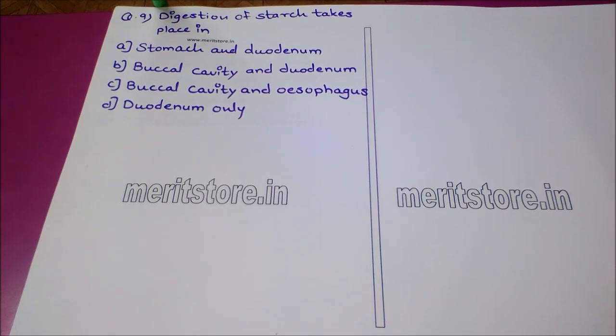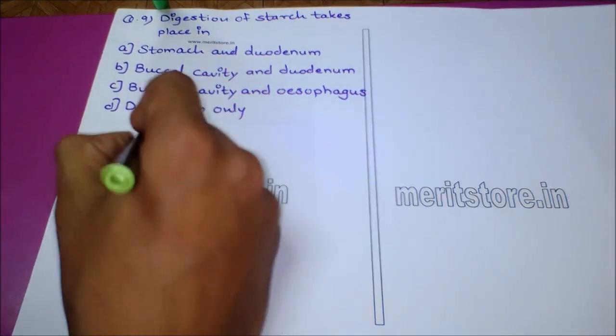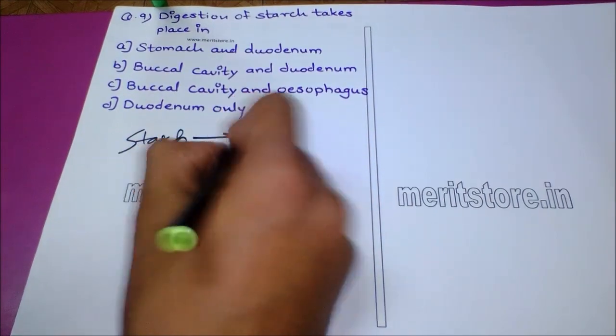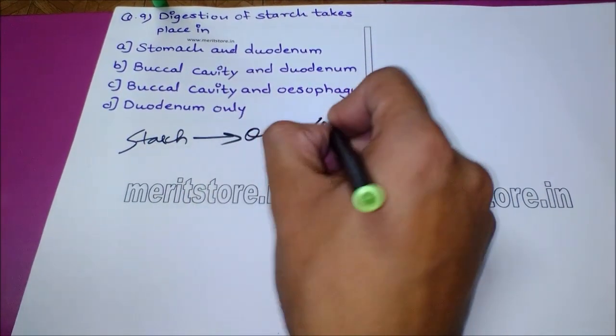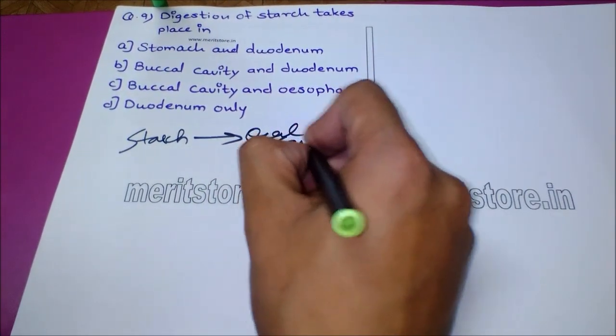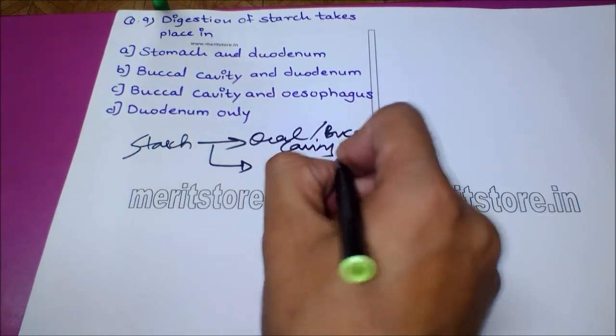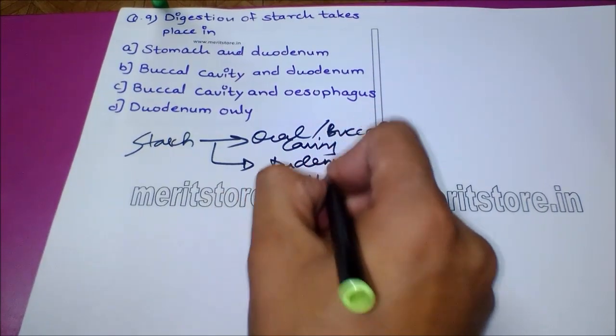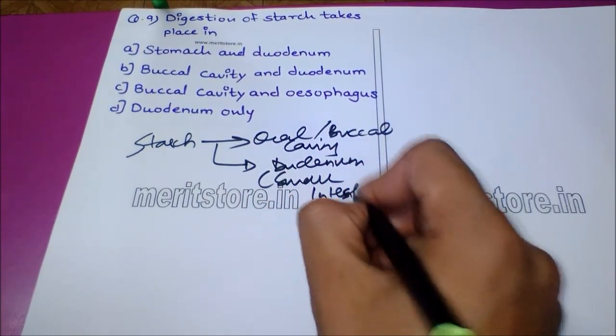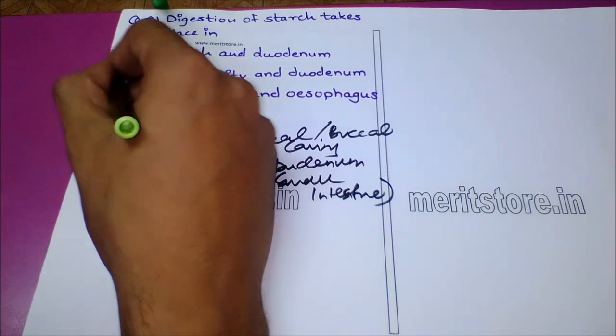The next question is, digestion of starch takes place in option A, stomach and duodenum. Option B, the buccal cavity and duodenum. Option C, the buccal cavity and esophagus. And option D, duodenum only. Starch is known to be digested in the oral or the buccal cavity initially, and later in the duodenum part of the small intestine. So the correct option, including the buccal cavity and duodenum, is option B.